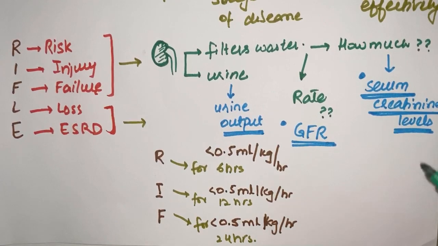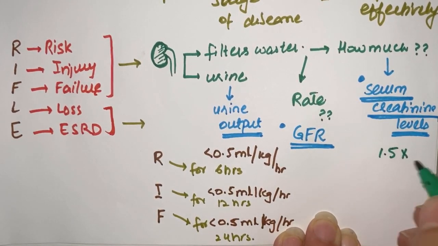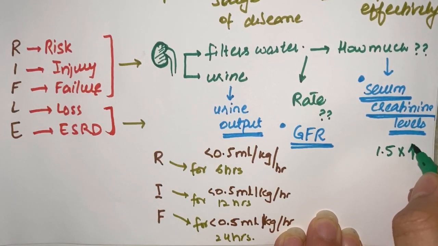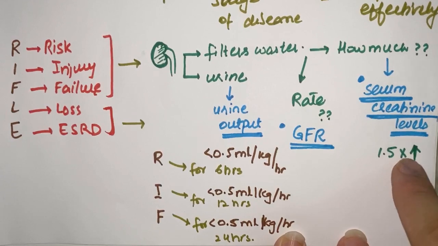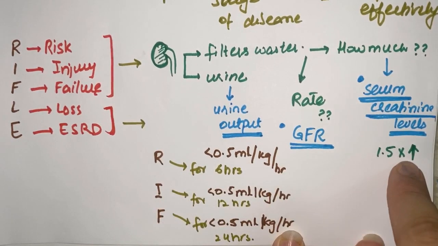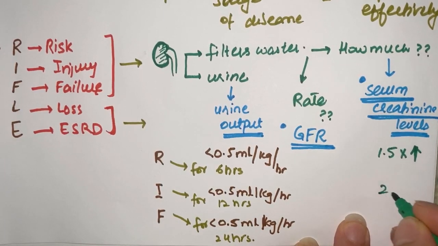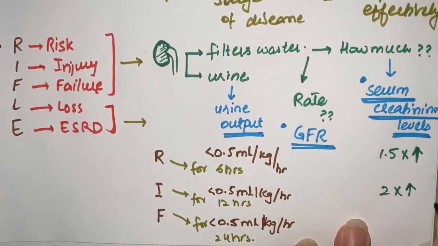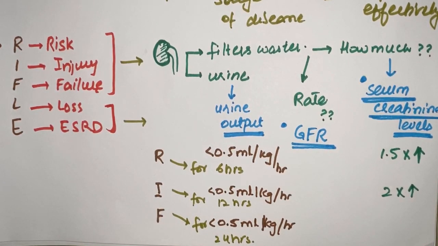Just consider 1.5 times. So if a 1.5 times increase in the serum creatinine levels occurs, then that is risk. Take this 0.5, add to 1.5. So if a 2 times increase in the serum creatinine levels occurs, then it is the state of injury. We have added this 0.5 here.